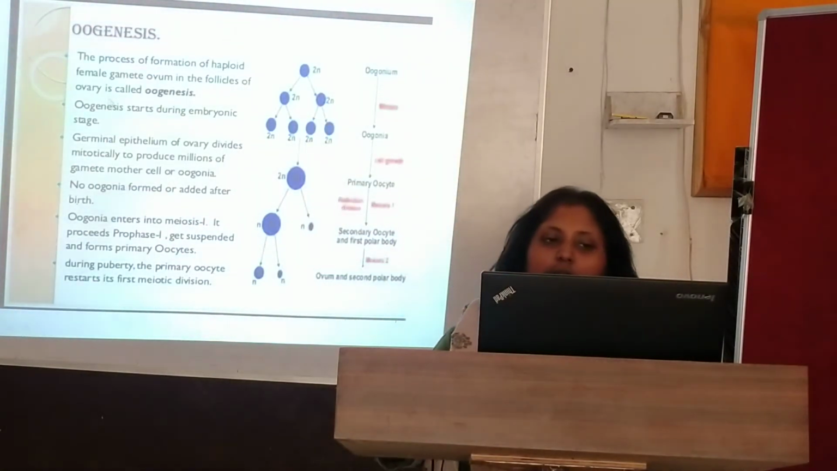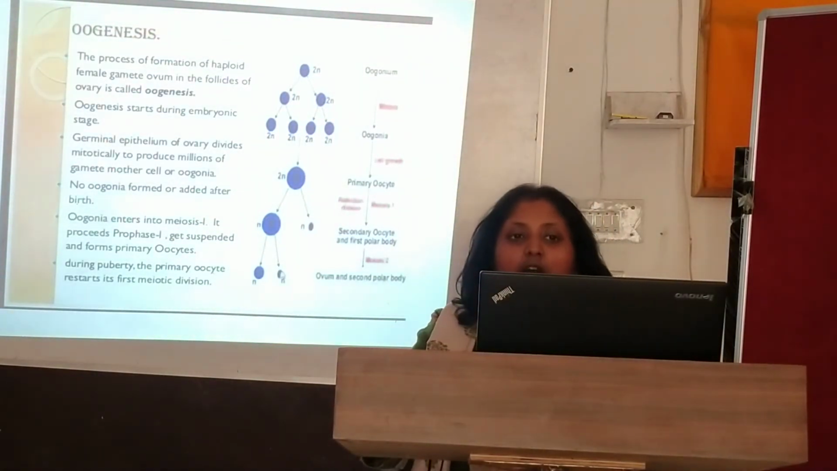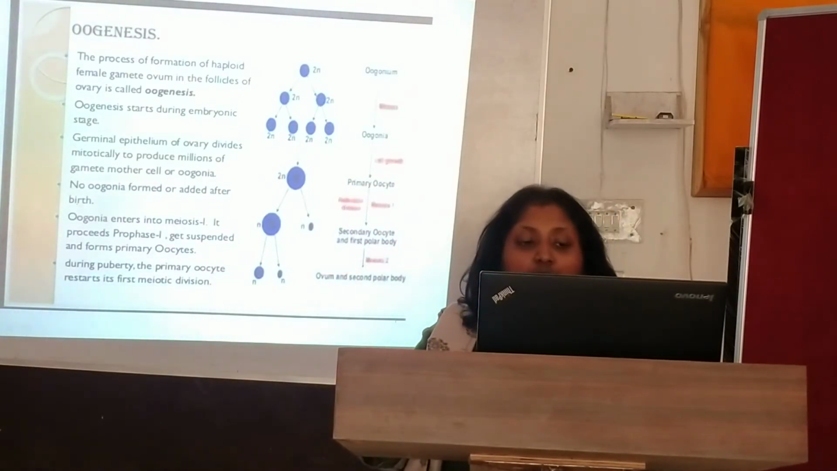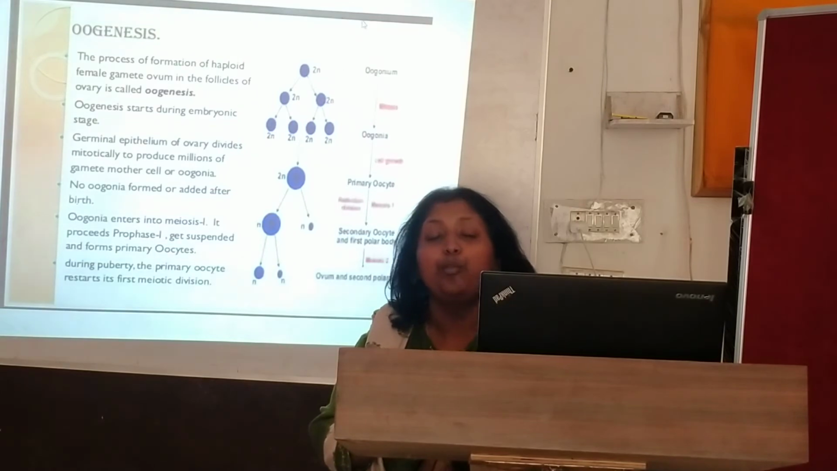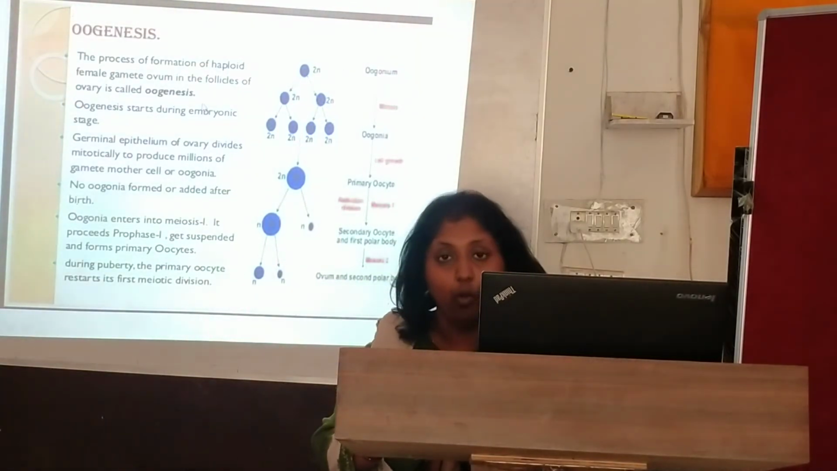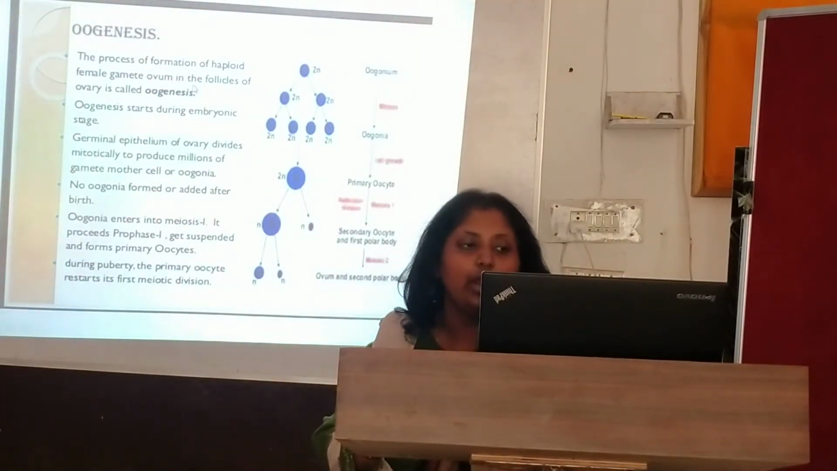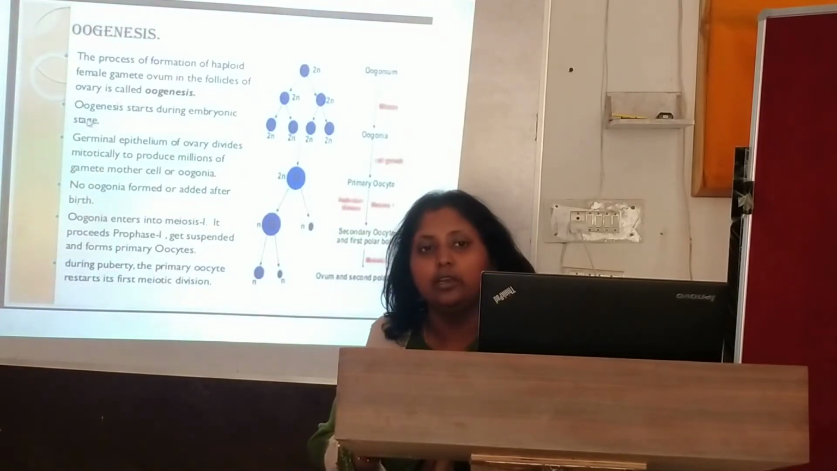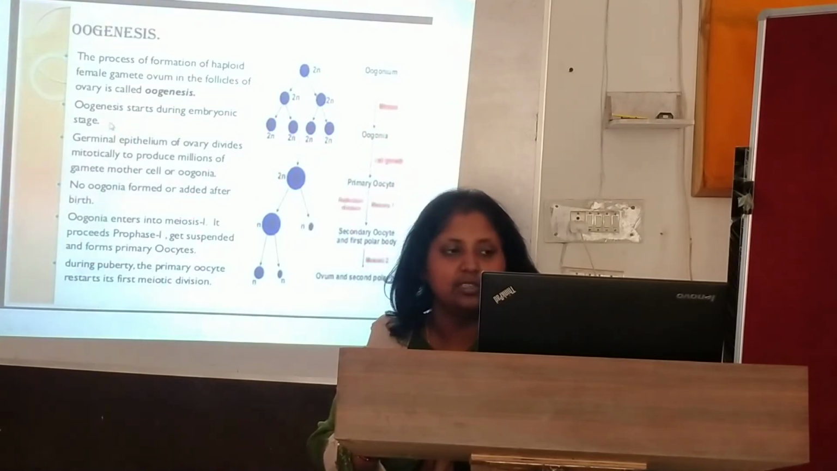Now let's come again to the flow chart. What I have discussed is oogenesis. Oogenesis is the formation of a haploid female gamete, the ovum, in the follicles of the ovary. How does oogenesis start? I told you earlier, it starts in the embryonic stage.